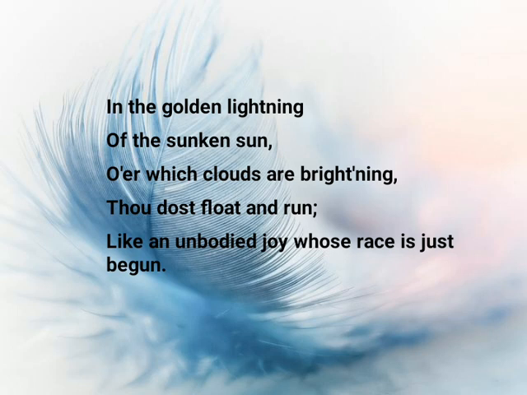Here alliteration is used. Sound is repeated: sunken sun. So that sunset is described here. Over which clouds are brightening, thou dost float and run like an unbodied joy whose race is just begun.